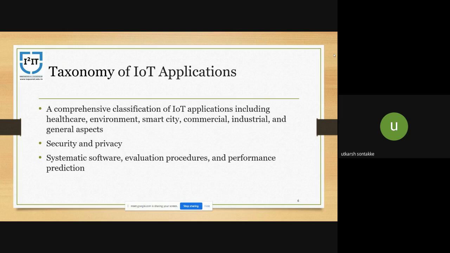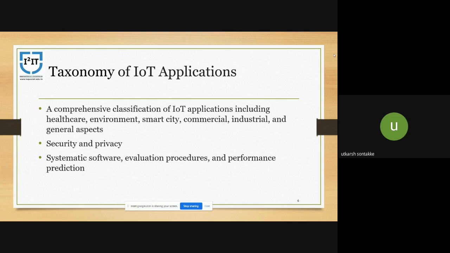Let's see the taxonomy of IoT applications. This section presents a technical review of IoT applications, followed by the applied SLR process, that is, systematic literature review.